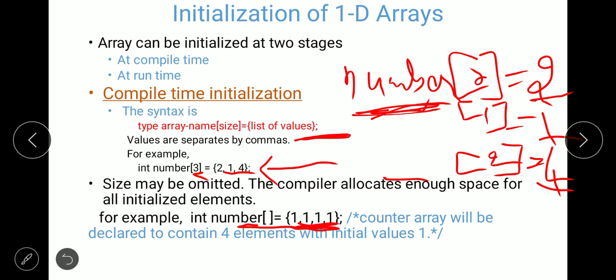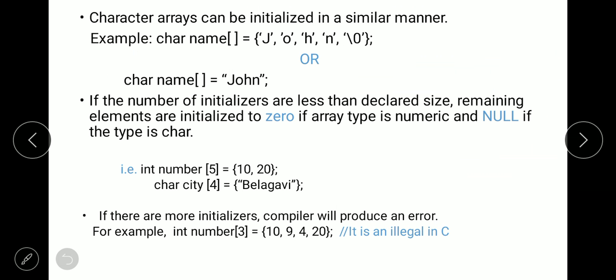So you can, if you want, omit the size of the array. Character arrays can be initialized in the same manner. How we have done for the numeric arrays, in the same way we can also initialize the character arrays. Character arrays are nothing but strings. So here also there is a provision to omit the size.